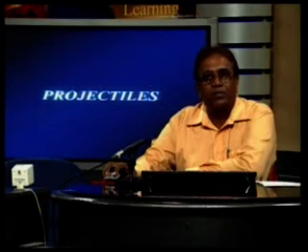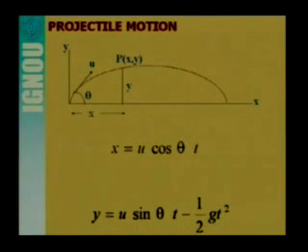So look at this figure again. Here you see u is the initial velocity and it is projected at some angle theta with the horizontal. So the velocity component in the horizontal direction is u cos theta, and in the vertical direction the component of the initial velocity is u sin theta.